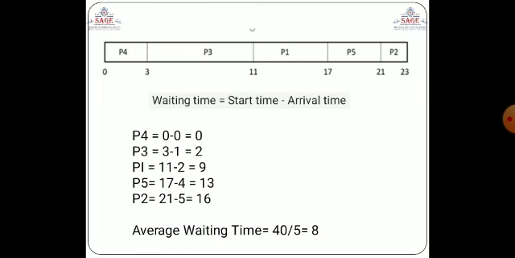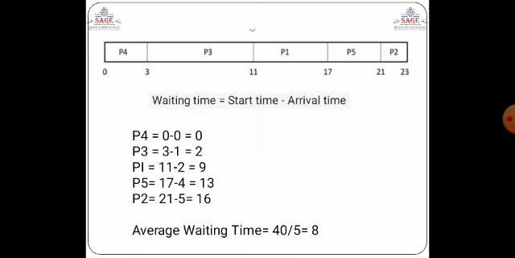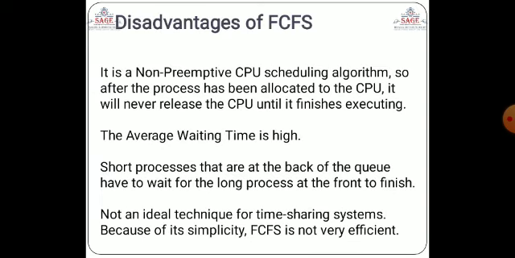Now for P3, the starting time is 3 and the arrival time is 1, so 3 minus 1 is 2. Similarly P1: 11 minus 2 is 9, P5: 17 minus 4 is 13, P2: 21 minus 5 is 16. So the average waiting time is 40 divided by 5, that is 8 milliseconds.